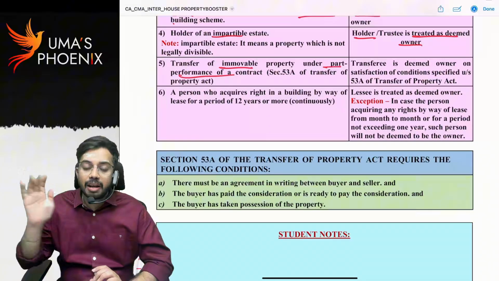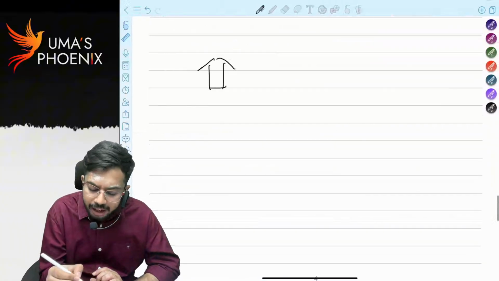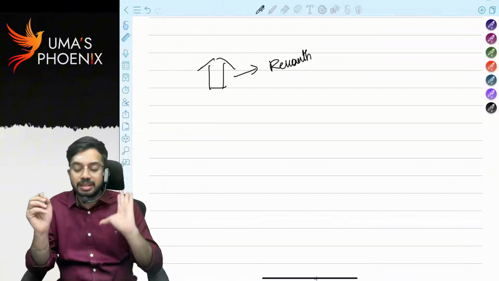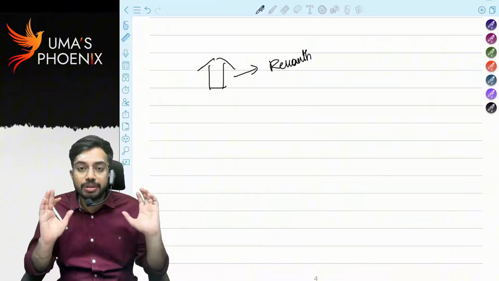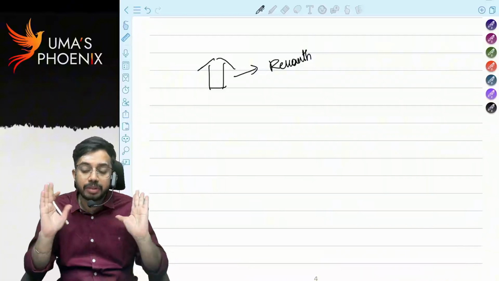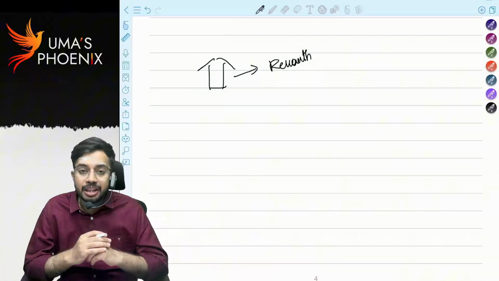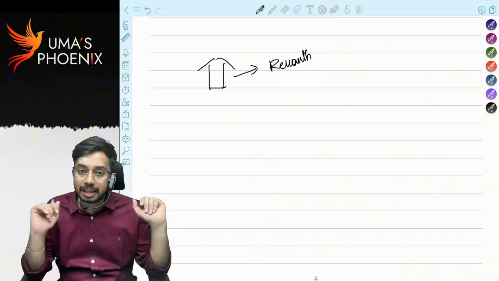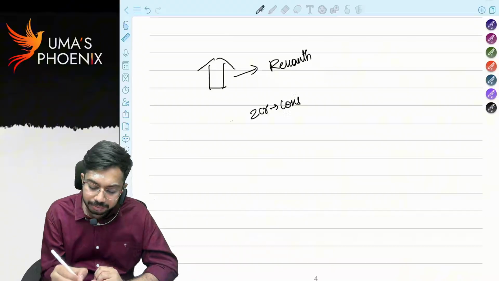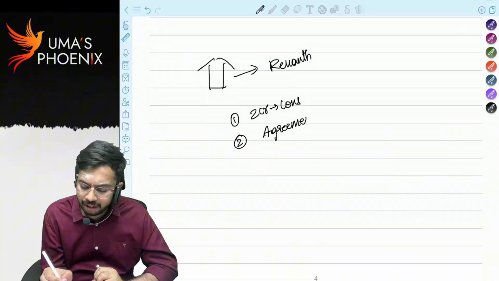Let's say there is one building. This building is owned by Revant. Now I wanted to purchase that building. I went to Revant's house and I asked him, I wanted to purchase this building today itself. Revant said 2 crore rupees is the consideration. I said I am ready to pay 2 crore rupees consideration. Now I paid 2 crore rupees consideration to Revant. Next, I did agreement. Sale agreement I have written with Revant.